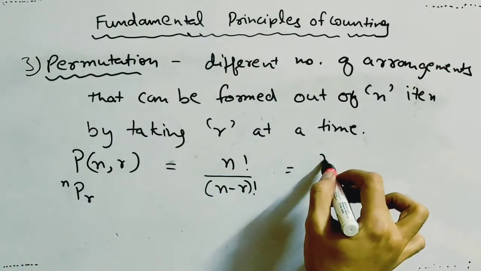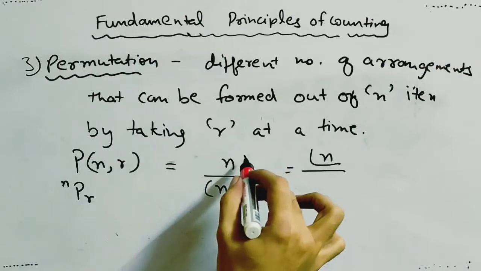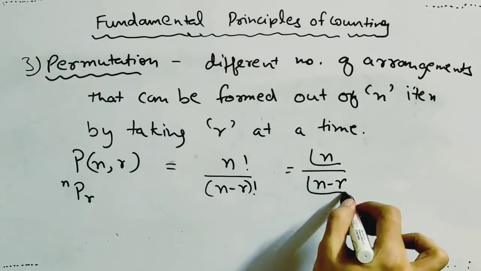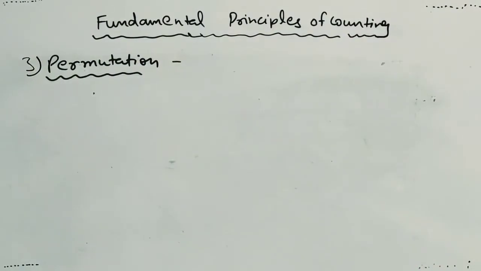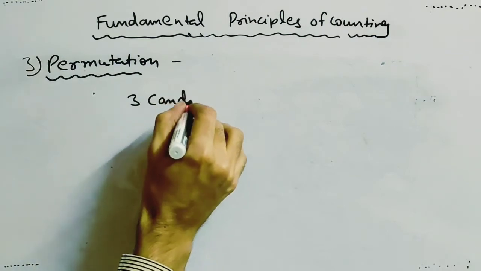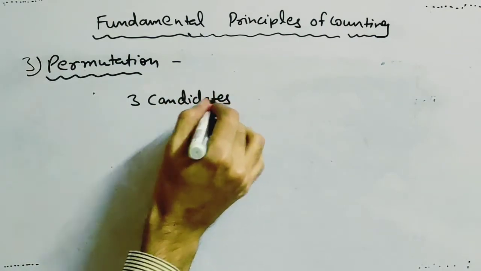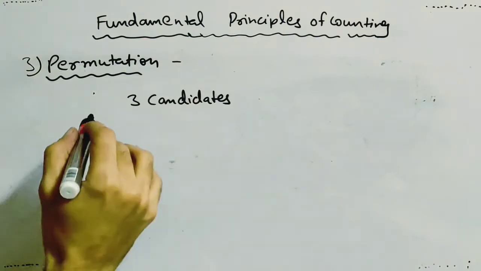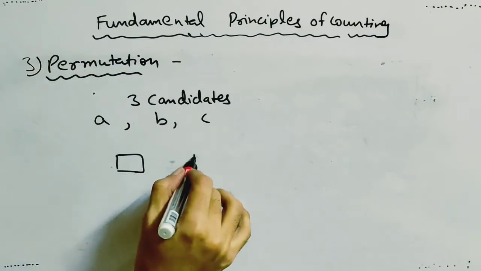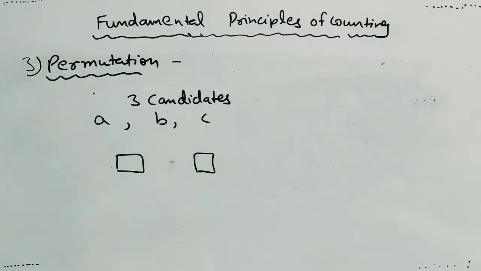or n factorial. Factorial can be represented by this symbol or this, divided by n minus r factorial. Let's take the example from the same recruitment. There are 3 candidates who have applied for a job, candidates A, B and C, and you have 2 chairs to offer them. In how many number of ways you can make them sit on the chairs?